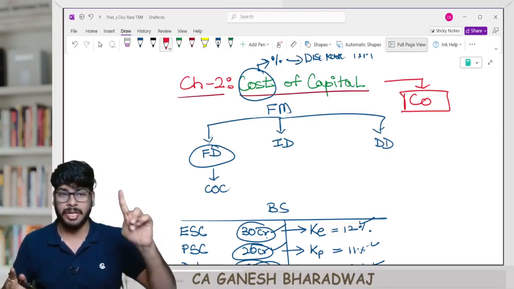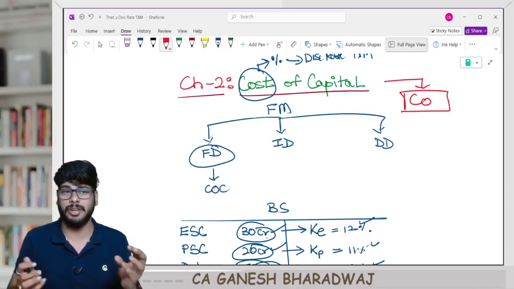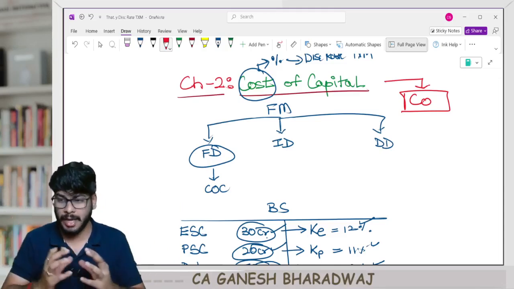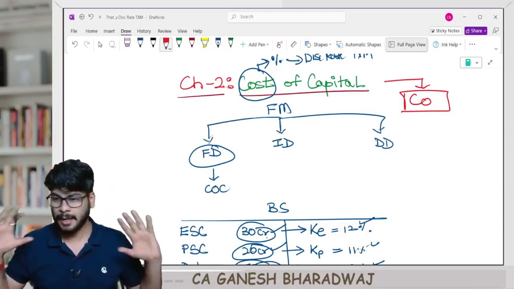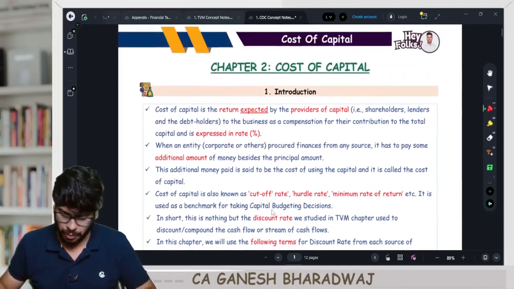This introduction is a launching pad for you to enter into this particular chapter. Without this introduction, that perspective you will not be having and you don't know what you will be doing. That's the reason why I took this time and explained the perspective. Here with this, guys. Perfect. Now, look at this. Take your concept decoder book.